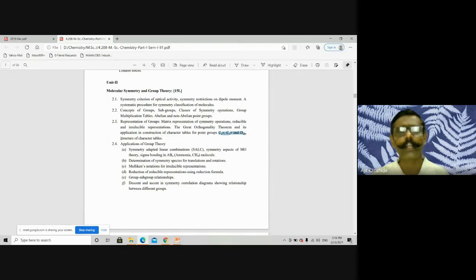Now I'm asking you, next, the structure of the character table. A character table possesses 6 regions. These comprise the point group symbol, operations, Mulliken's notations for irreducible representations, characters, that's the collection of characters for the irreducible representations, and then linear functions, the symmetry functions, rotatory functions, quadratic functions, like the various symmetry functions we were discussing.